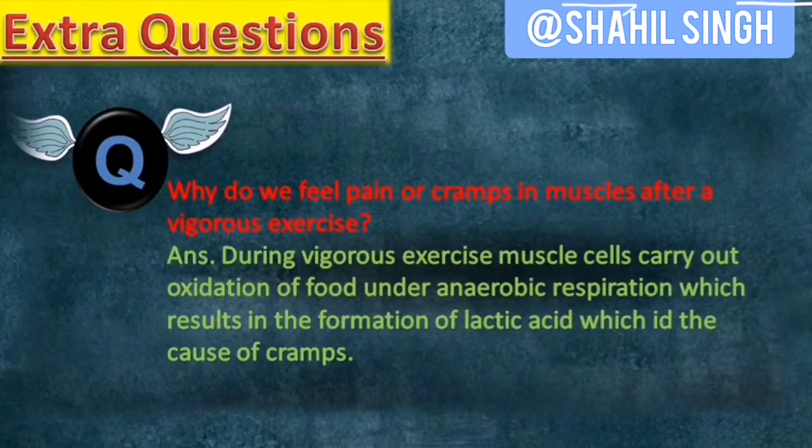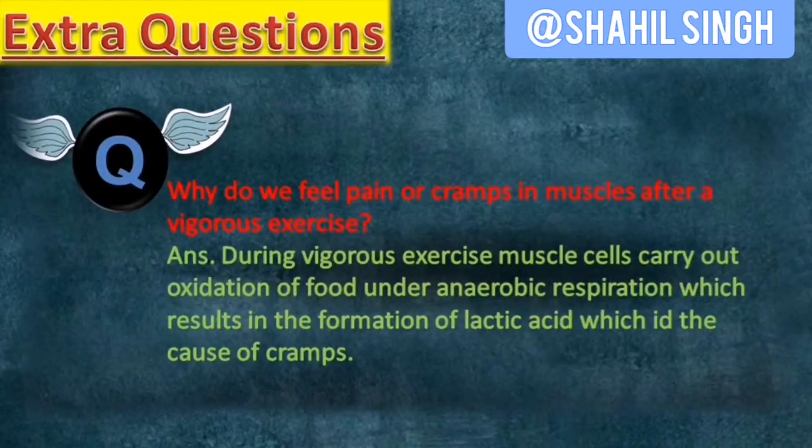Why do we feel cramps in our muscle cells after vigorous exercise? So the answer is simple: due to the production of lactic acid in our muscle cells and due to anaerobic respiration occurring in our muscle cells in the lack of oxygen.